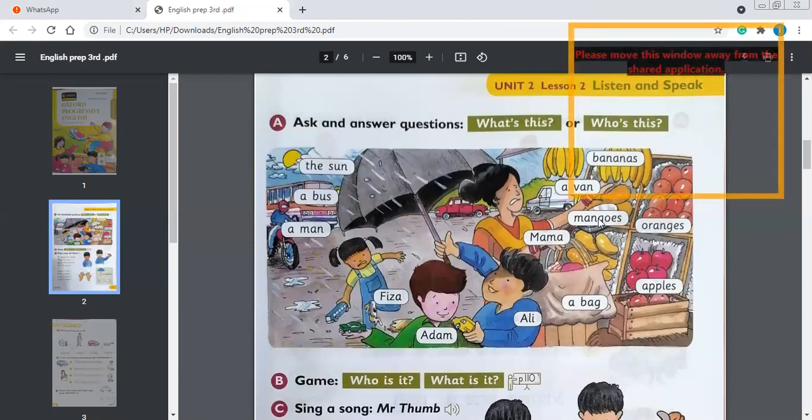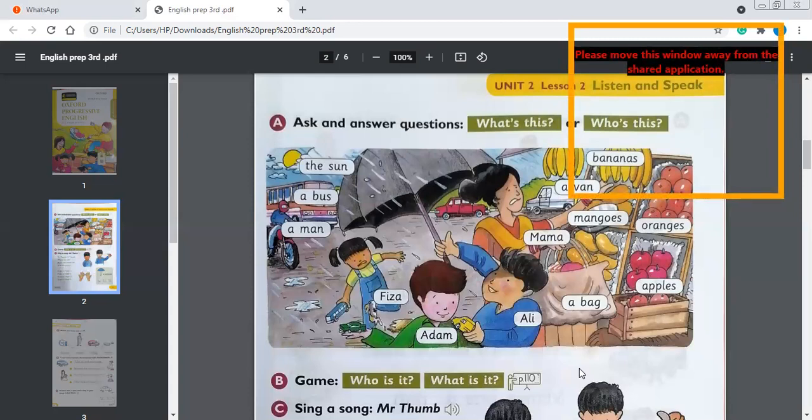What's this? These are mangoes. What's this? This is a van. What's this? These are bananas. What's this? These are oranges. What's this? These are apples. So this is the question and answer.